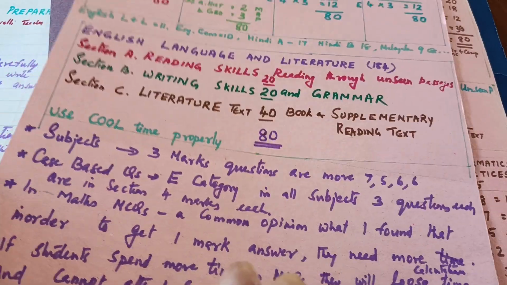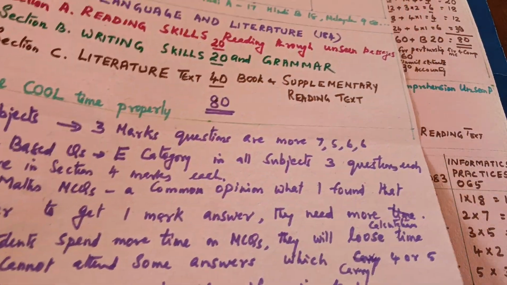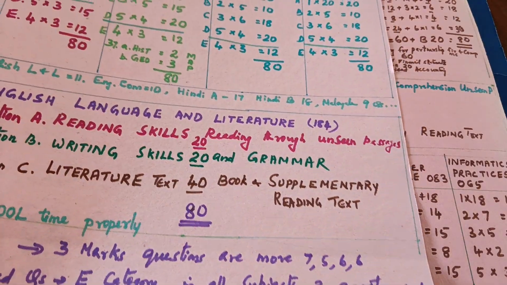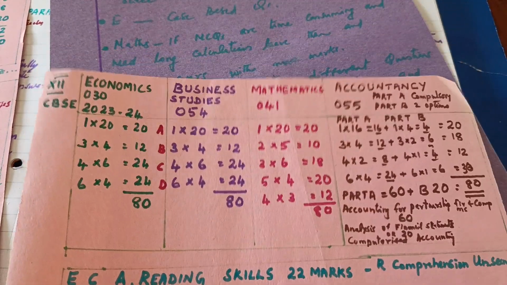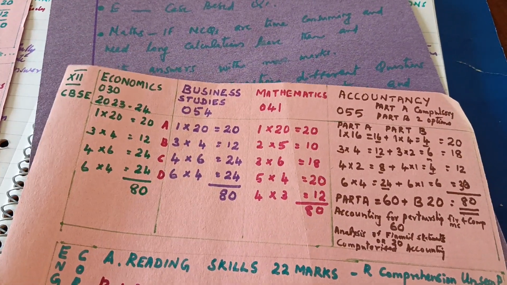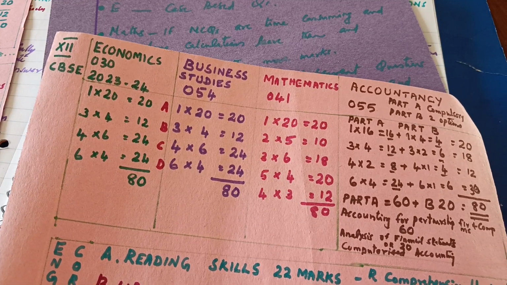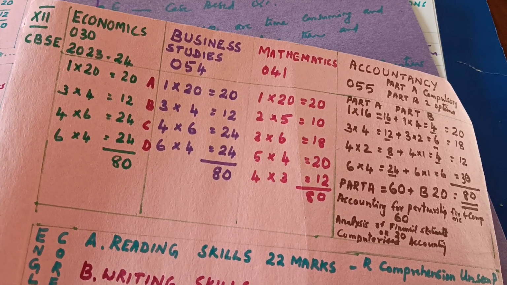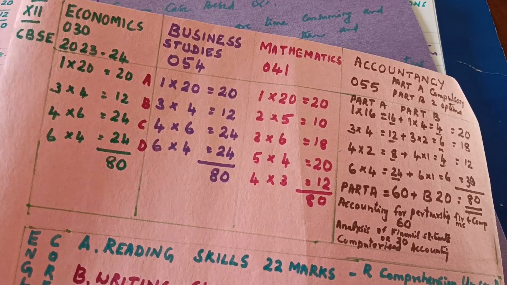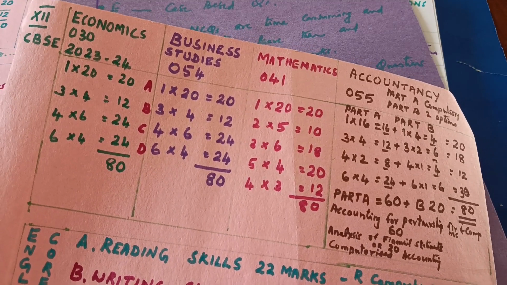This applies at the +2 level, in mathematics, and what I told about that applies to +2 level English also. Here, economics, business studies, mathematics, accountancy. Those who opt for mathematics instead of IP, then accountancy is a compulsory paper. Anyway, now it is changing.